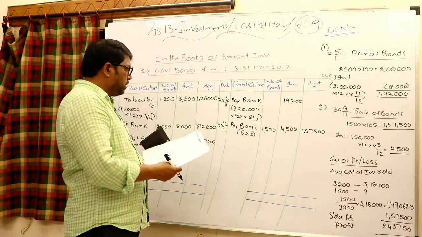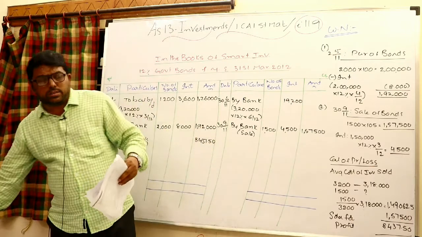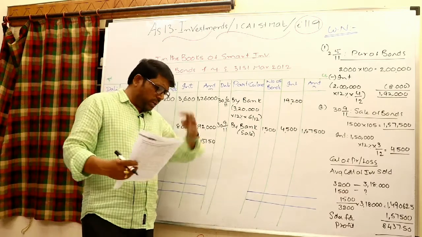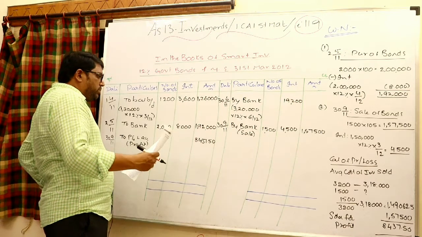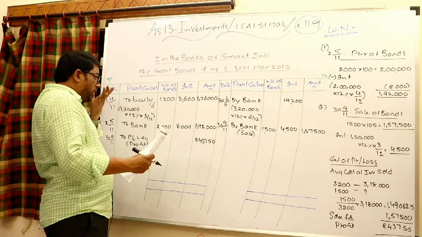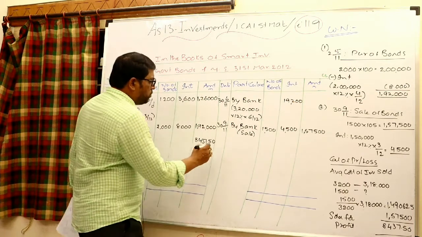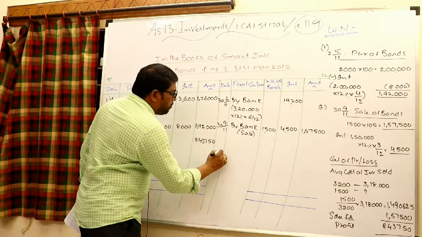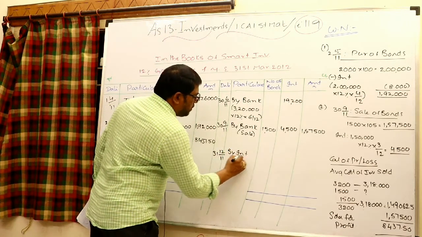Okay, right. And very importantly, how to close your books on 31st. No more transactions have taken place, that's all. But you need to close your books on 31st March, and before that, December 31st 2011 has come, interest you have to receive. 31st December 2011, by interest.